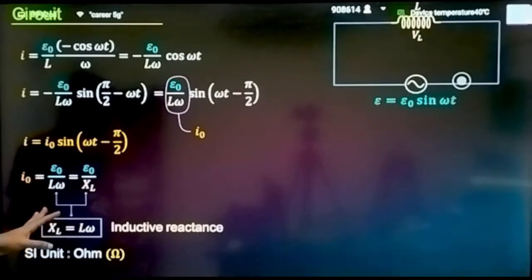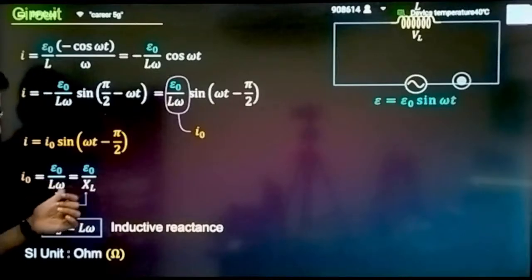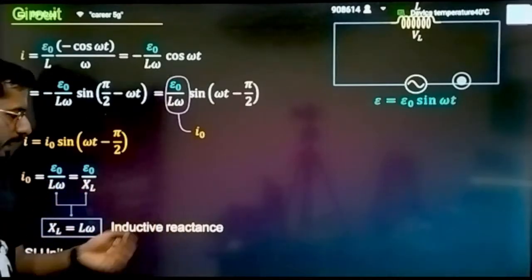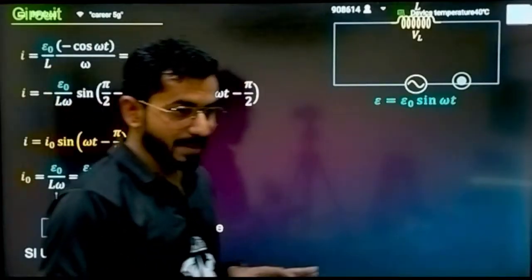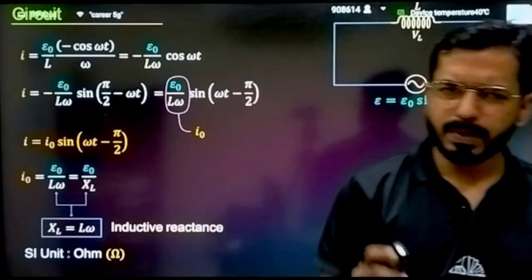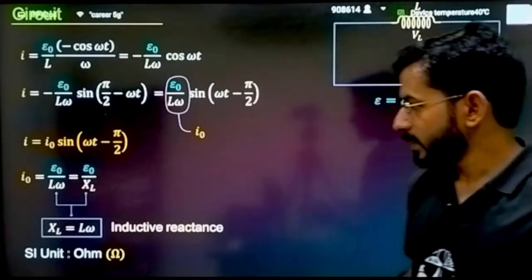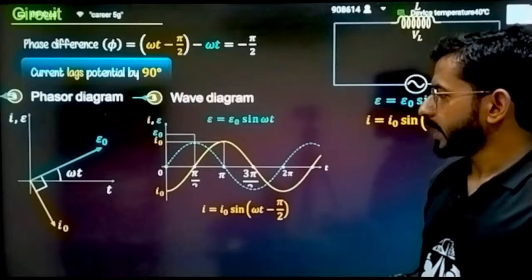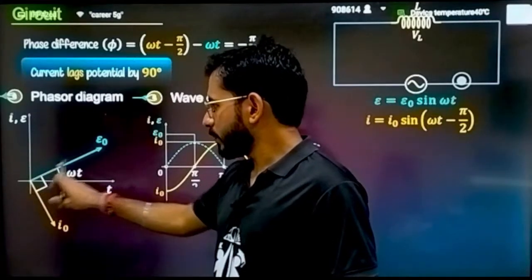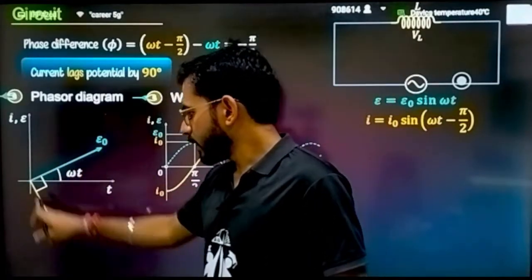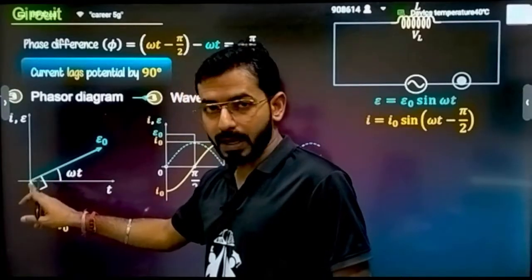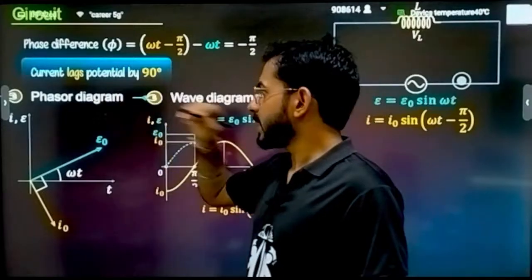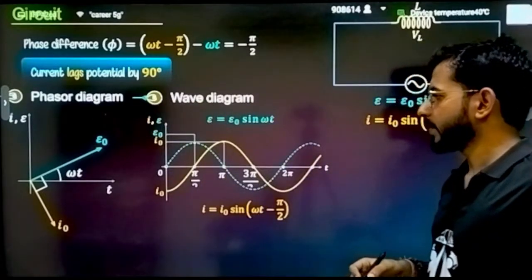See, this is what I have explained to you, that this omega L will be written as XL, and this XL is called inductive reactance, and the unit will be the same as resistance, that is ohm, and the behavior and the work will also be the same. It is just called inductive reactance. I have told you that if I have to represent the phase diagram, if this is the representation for E naught, this I naught is lagging by an angle of pi by 2. Here you can see the angle between them is pi by 2, and here you will say that current lags the potential by 90 degrees. Correct?